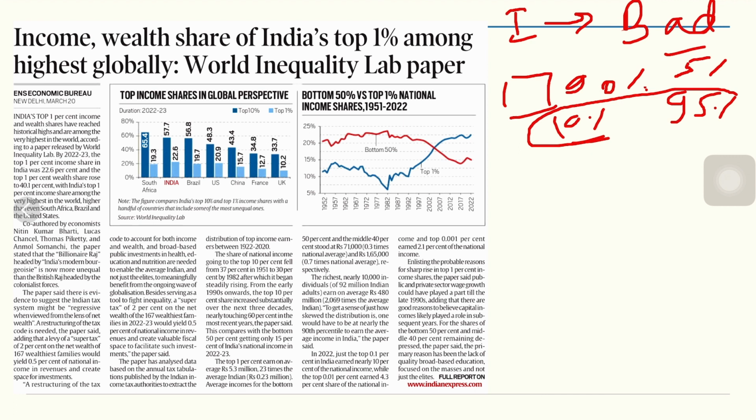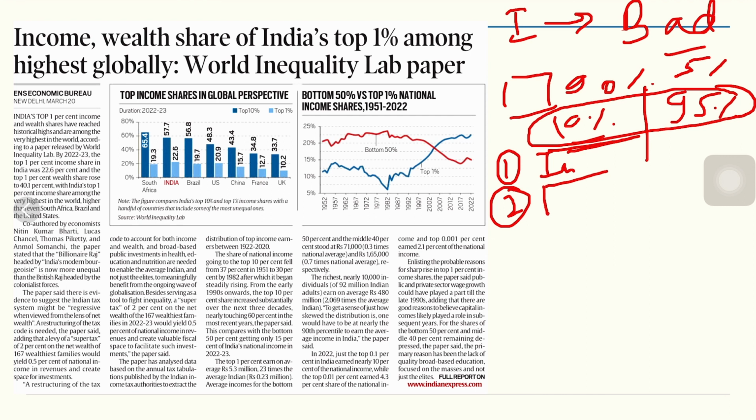When such a large section of society only controls 10% of the economic resources, it is a very big problem. Number one, it can be not only inflationary, but because the geographical and economic diversity is less, even the products generated by those people will have less marketplace. So economic diversity in other sectors cannot increase. Suppose some products are being consumed, but they will not be consumed at a mass scale.